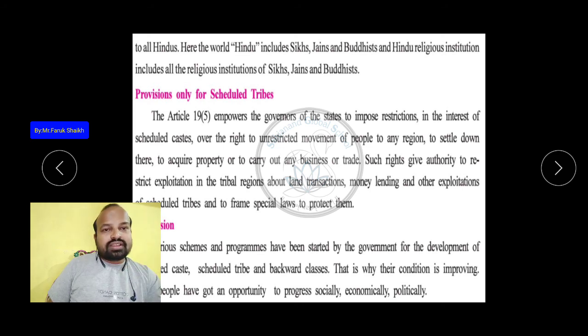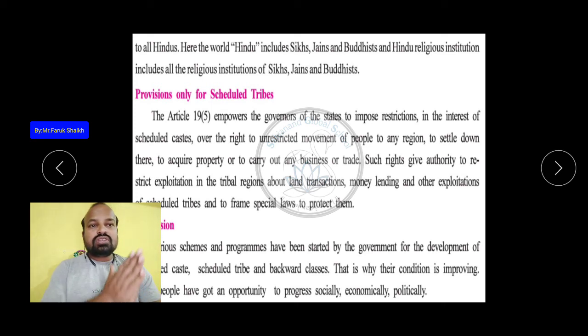They had to clean the drainage system, the gutter and all. They were not allowed to enter the temple. They were not allowed to do any other occupation except cleaning the drainage.